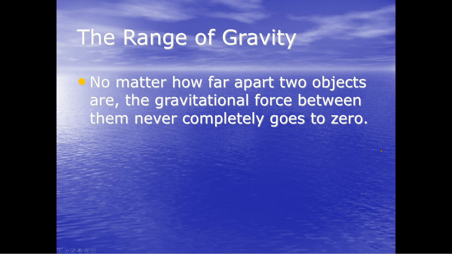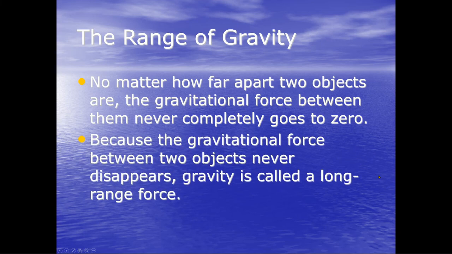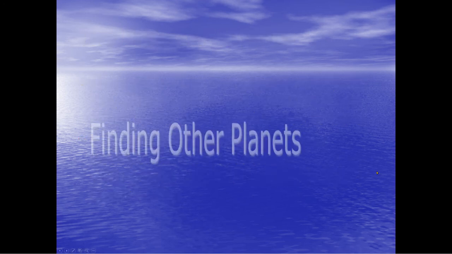So that's right, little old Pluto way out there: there is a force of gravity between you and Pluto right now. There is a force of gravity between me and you students. There's a force of gravity between any two objects that have mass. Because the gravitational force between two objects never disappears, gravity is called a long-range force.